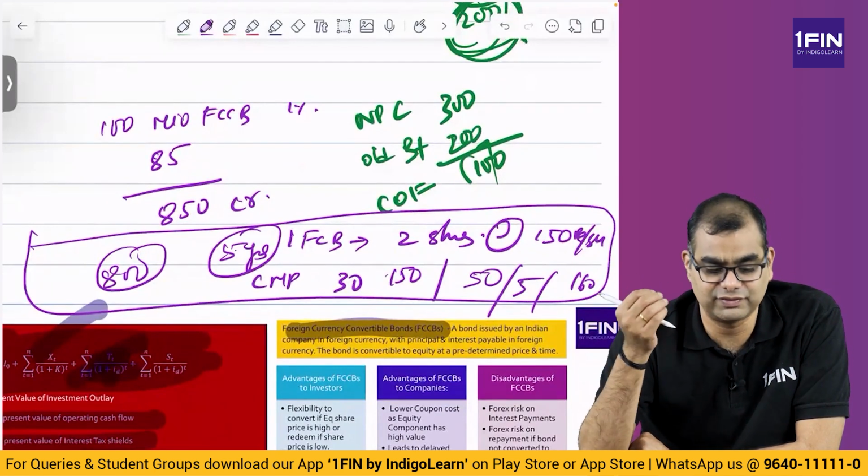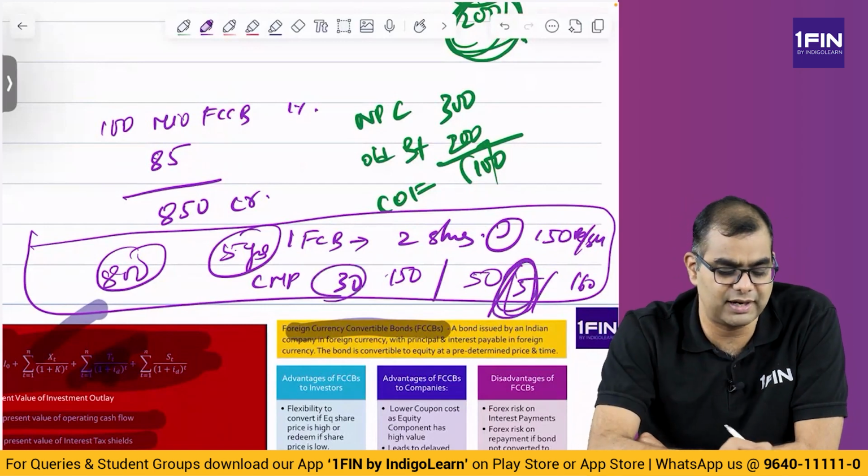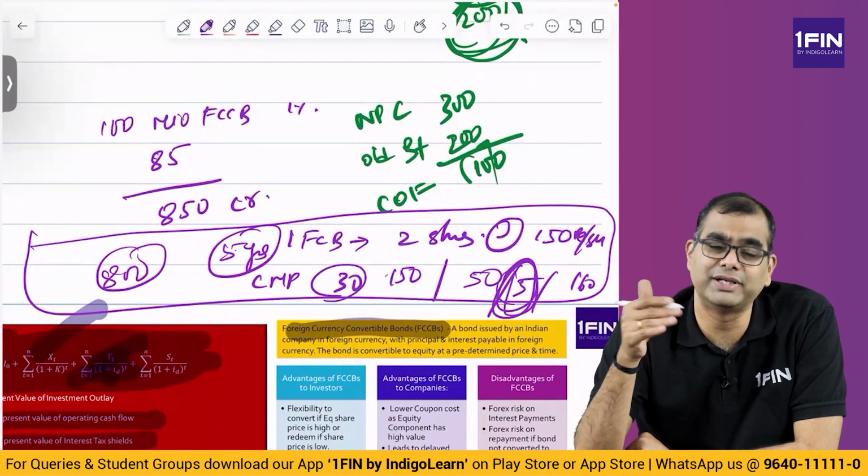Now, what is the downside? If suddenly the company's share price is 5 rupees. What do you mean? Today price is 30, after 5 years it is 5. What does it mean? It means that the company's share is not doing well, meaning company is not doing well.